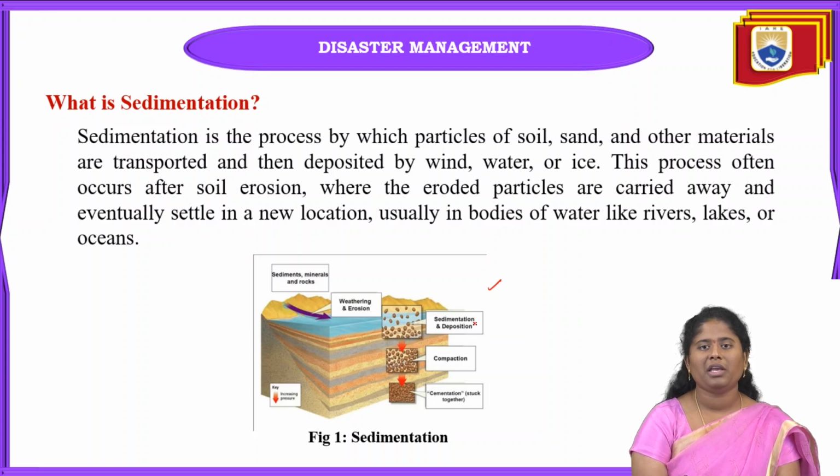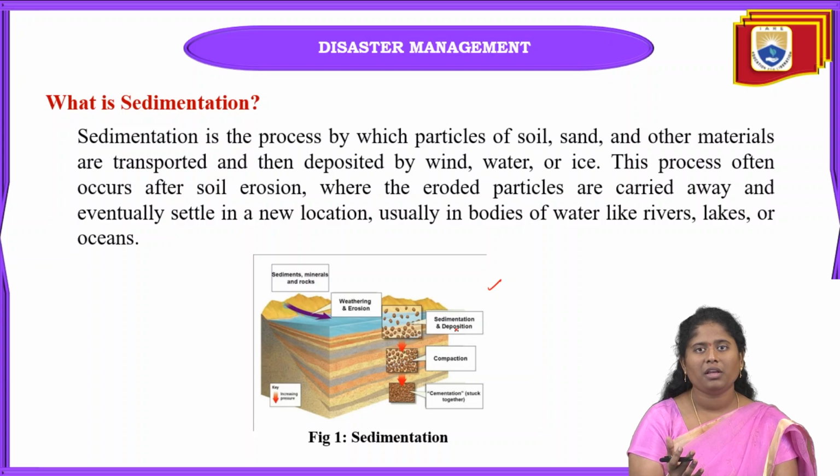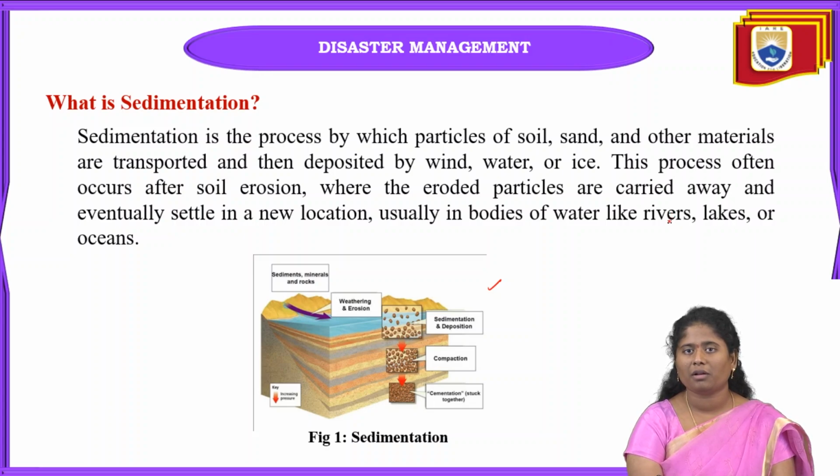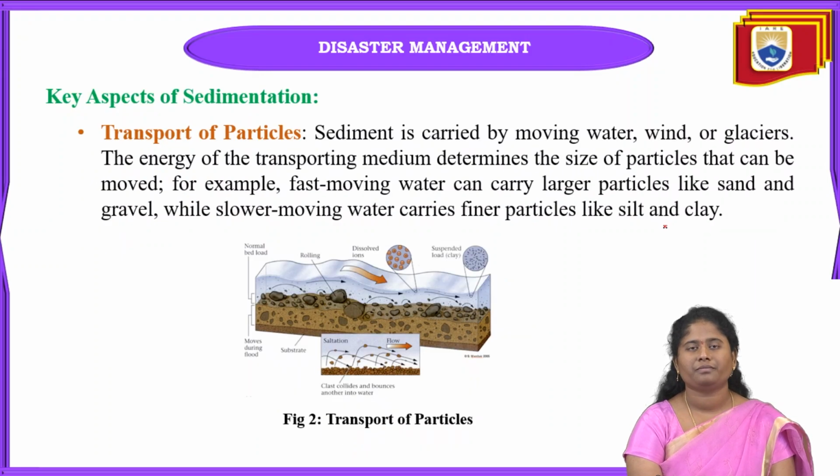They can easily go towards water bodies and also to edge parts, like mountainous or hilly regions, where they may settle in a new location. If sediments accumulate in water bodies, we have to clean them immediately. Otherwise, floods can also happen in some regions.